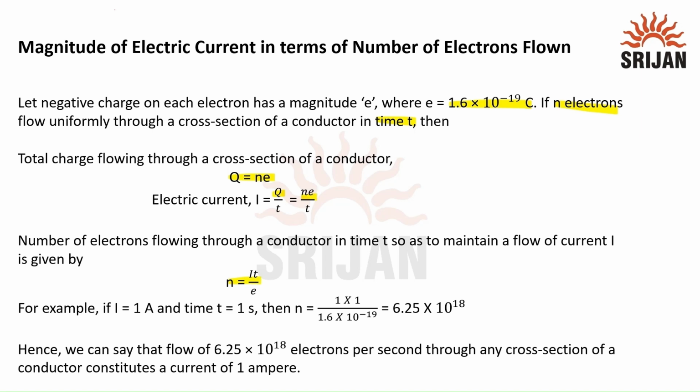So if I is equal to 1 ampere and time t is equal to 1 second, then n is equal to 1 divided by 1.6 × 10^-19, that is the charge of an electron. And this comes out to be n = 6.25 × 10^18. Hence, we can say that the flow of 6.25 × 10^18 electrons per second through any cross section of a conductor constitutes a current of 1 ampere.